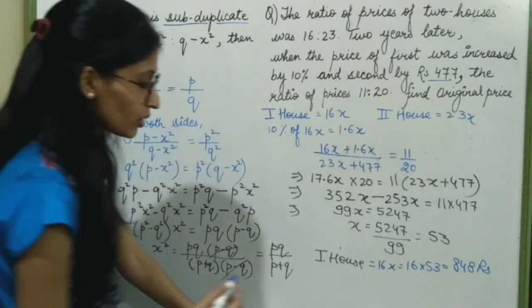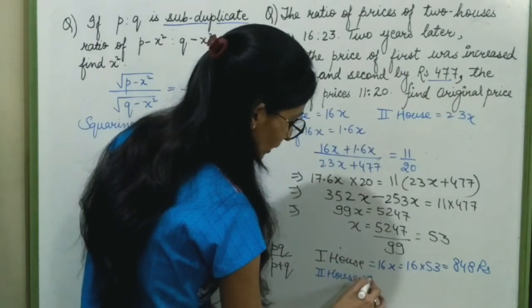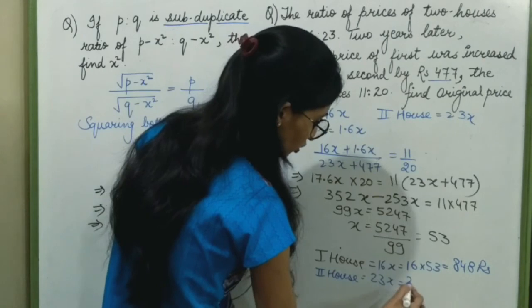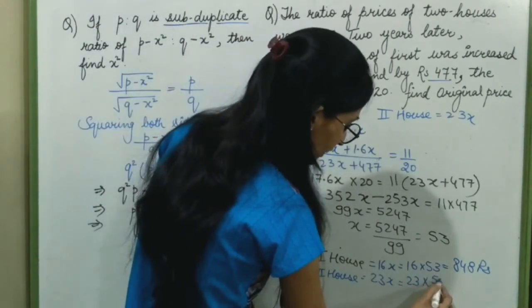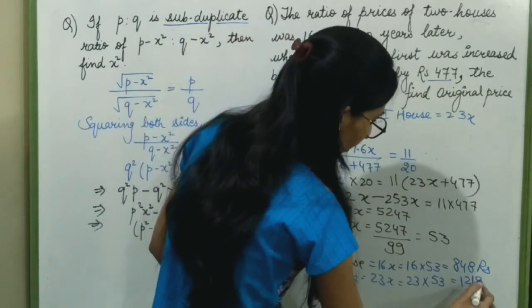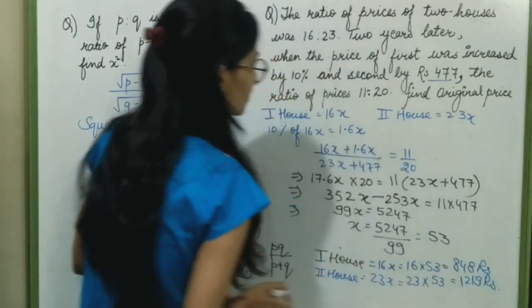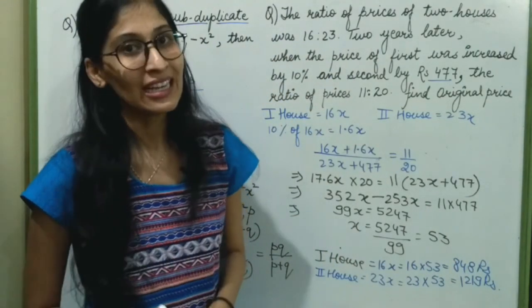And I have assumed the price of the second house to be 23x. So 23 multiplied by 53 will be equal to 1219 rupees. So this is how we are going to solve the questions using ratio.